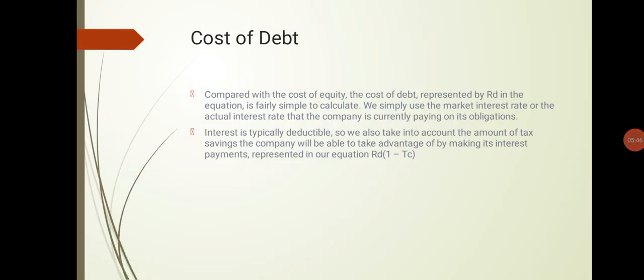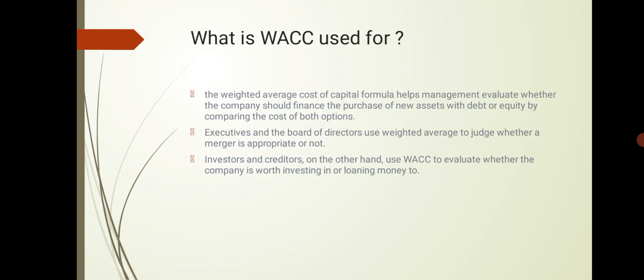So what does all this mean? What is WACC used for? To put it simply, the weighted average cost of capital formula helps management evaluate whether the company should finance the purchase of new assets with debt or equity by comparing the cost of both options.